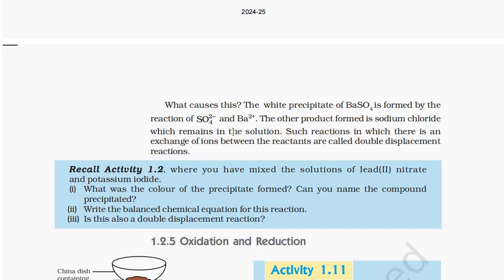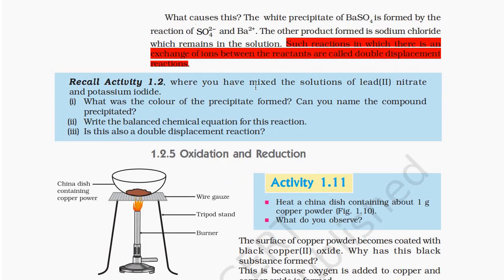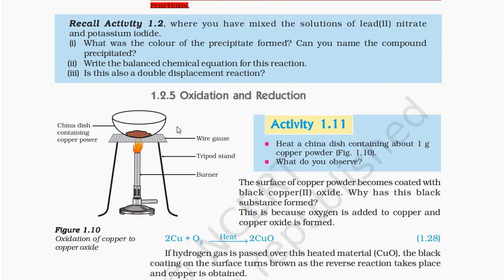Such a reaction in which there is an exchange of ions between the reactants is called a double displacement reaction. Recall Activity 1.2 where you mixed the solution of lead nitrate and potassium iodide. What was the color of the precipitate formed? Can you name the compound precipitated? Write the balanced chemical reaction of this reaction. Is this also a double displacement reaction?